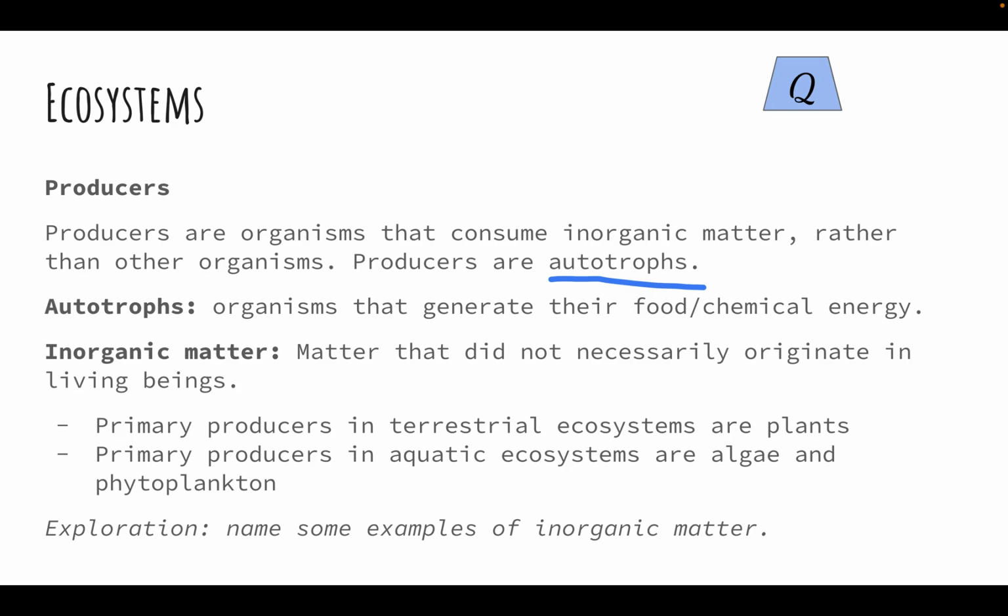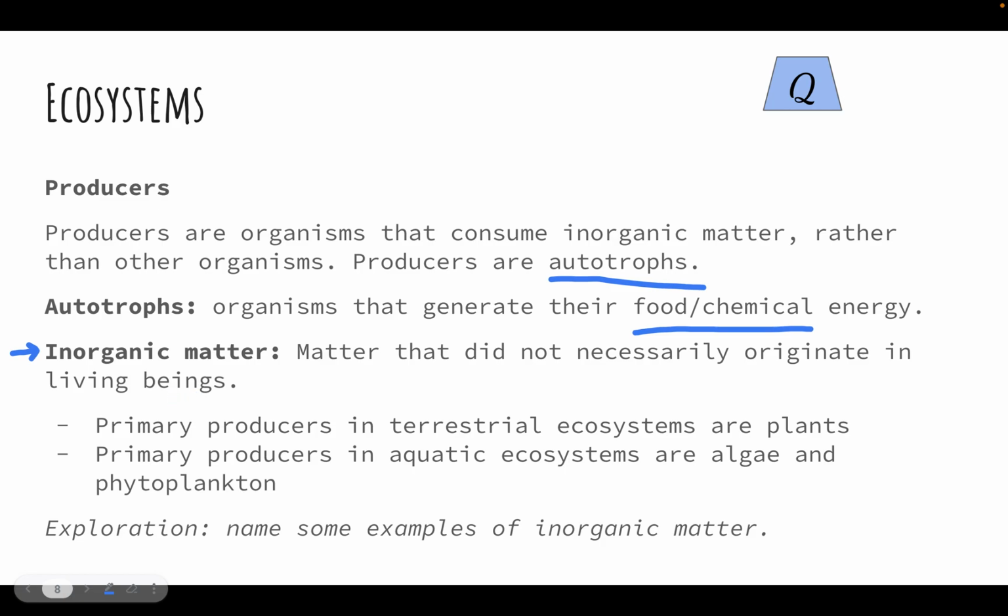Once again, they don't make it out of nowhere using magic. It's a transformation of sunlight, solar energy. So autotrophs are organisms that generate their own food or chemical energy. We need to define inorganic matter to really understand producers and what they consume, although they're not consumers because they don't eat something living. So inorganic matter is matter that did not necessarily originate in living beings. Living beings can make inorganic matter.